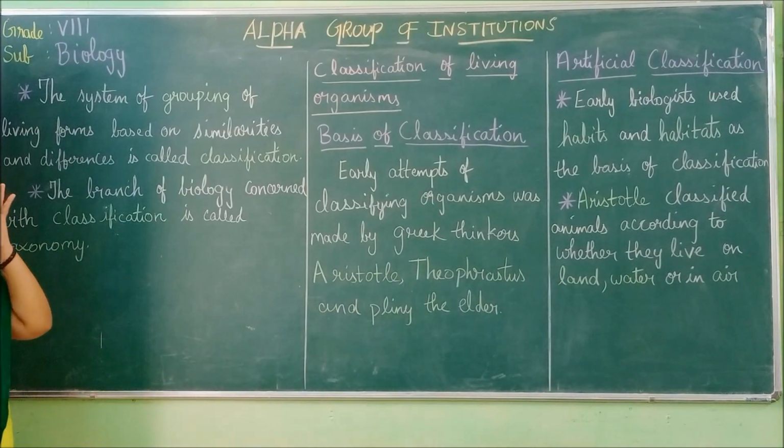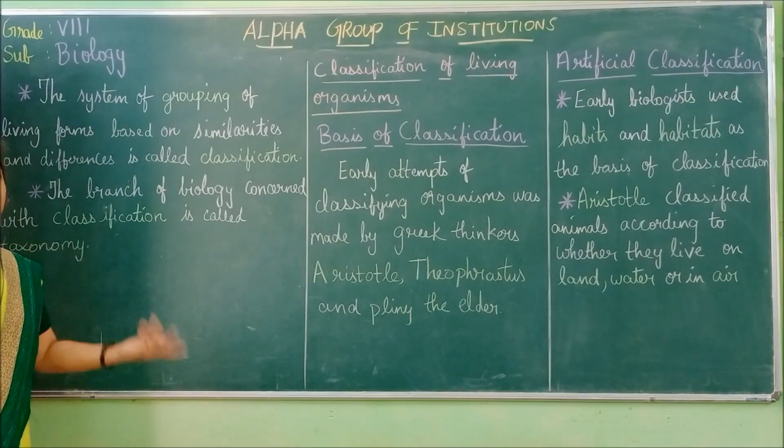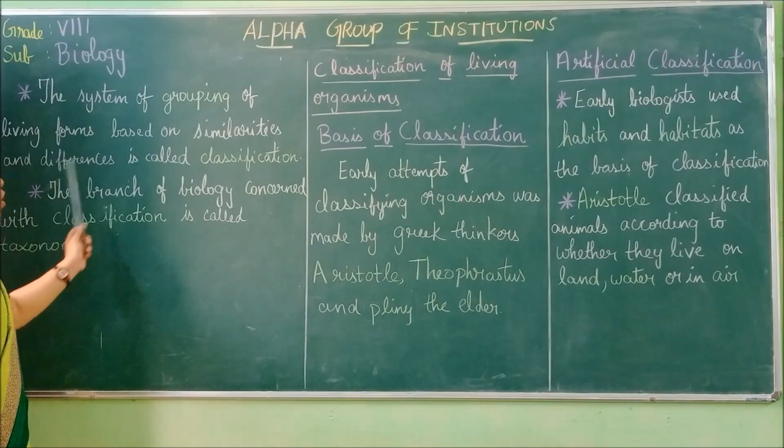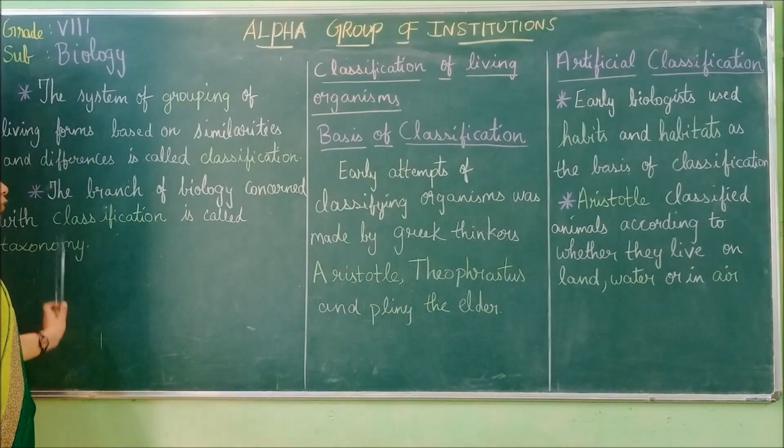What are the steps of classification? Naming them, identifying them, classifying them, giving names according to the accepted principles. So those were all coming under taxonomy only. It is a branch of study.